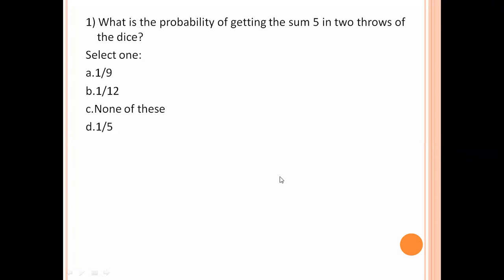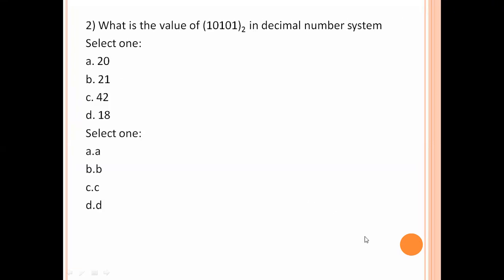Next question. What is the value of 1010 base 2 in the decimal number system? 2 power 0, 2 power 1, 2 square, 2 cube, 2 power 4. 2 power 4 value is 16, for the digit 1. 0 means this value is 0. 2 square value is 4. 2 power 0 value is 1. 16 plus 4, 20 plus 1, 21. Option B is the right answer.